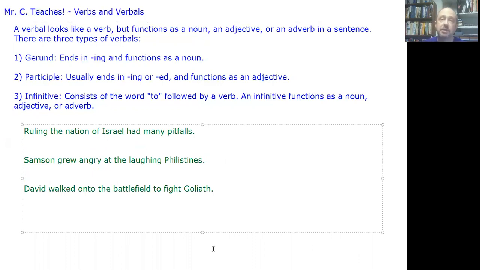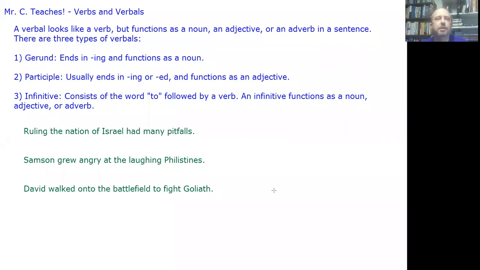So I've got three sentences, with three different types of verbals in these sentences. What I'm going to be asking you to do is not just to identify the verbal by underlining it, but I also want you to tell me what type of verbal it is. So this is a little more complicated. This can get tricky. So let's look at these examples.